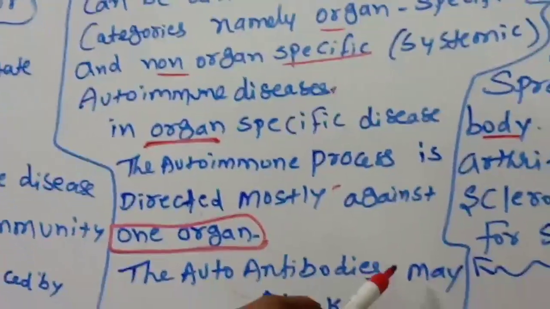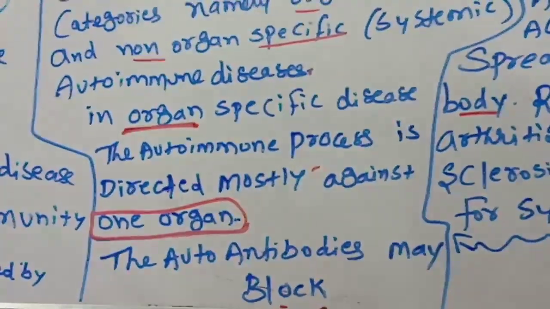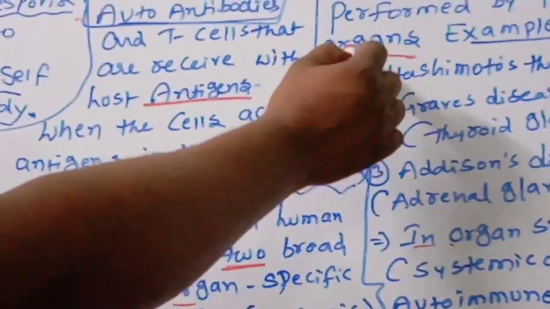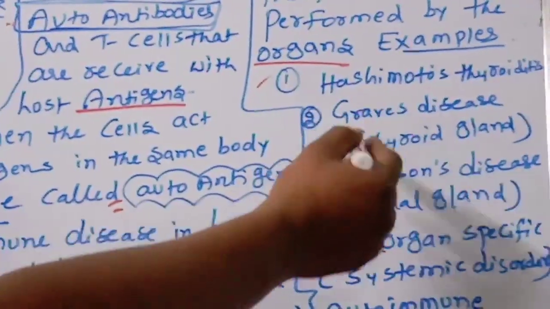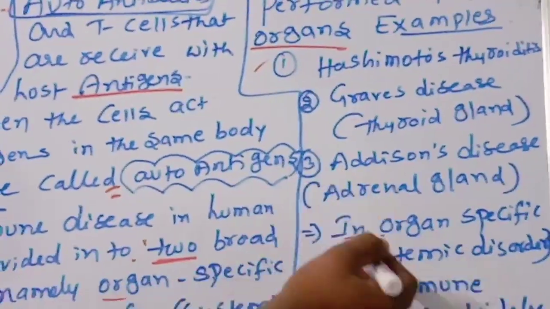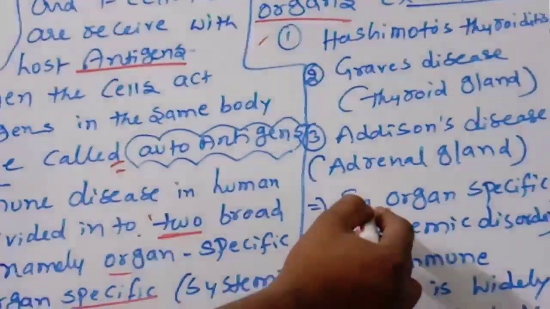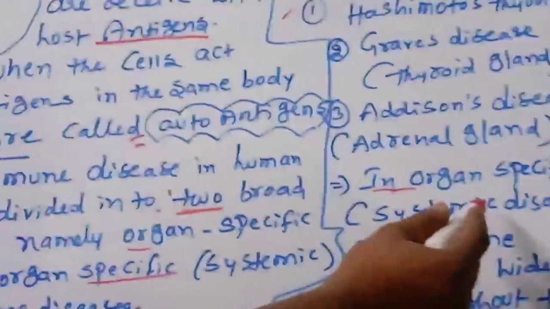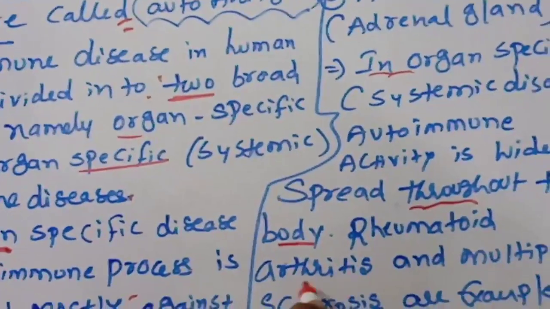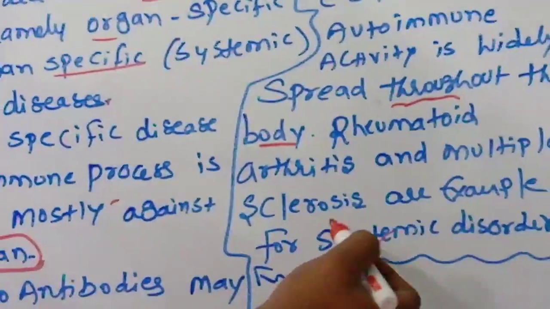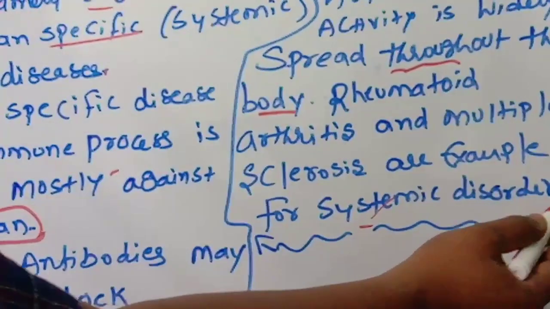The autoantibodies may block the functions performed by the organ. Examples: Hashimoto's thyroiditis, Graves' disease, Addison's disease. In non-organ specific, meaning systemic disorder, autoimmune activity is widely spread throughout the body. Rheumatoid arthritis and multiple sclerosis are examples of systemic disorder.